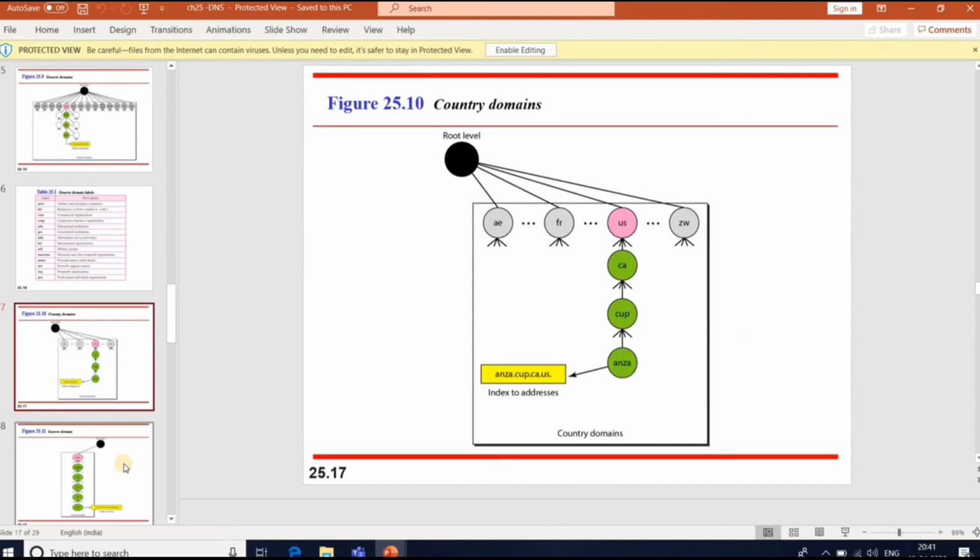So coming to the country domains, we can have AE, FR for France, US for United States, ZW, like that. You can have a number of country domains.